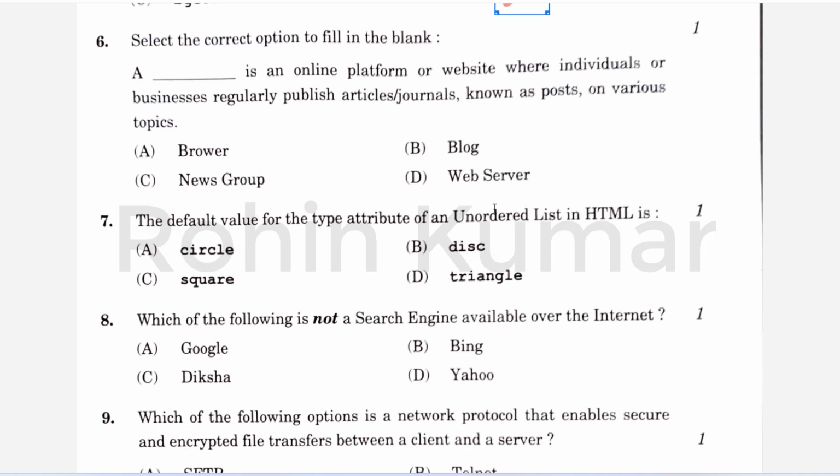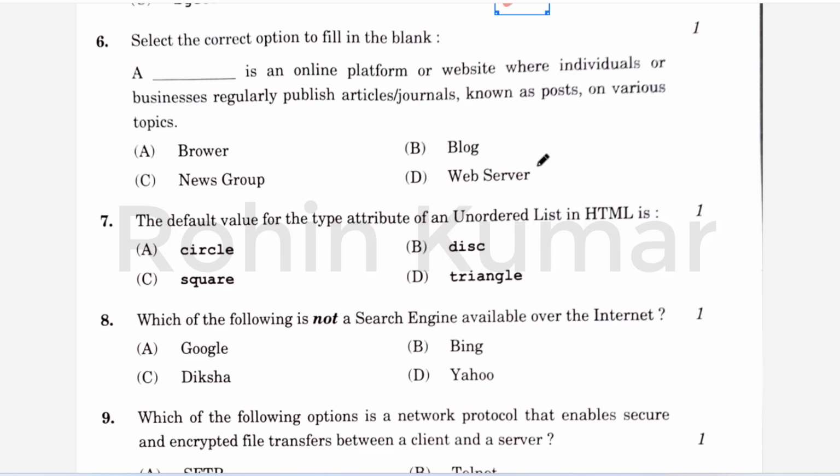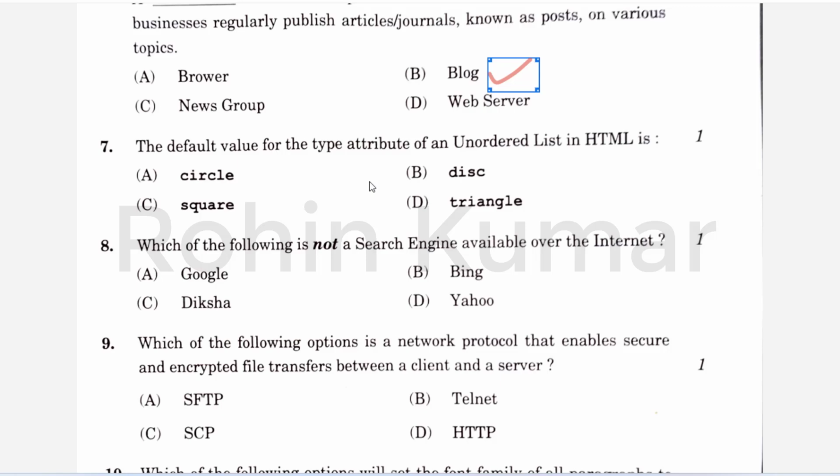Select the correct option to fill in the blank. A dash is an online platform or website where individuals or businesses regularly publish articles known as posts on various topics. तो फ्रेंड्स, आपको उस वेबसाइट का टाइप बताना है जहां पर रेगुलरली पर्सनल इंडिविजुअल्स और बिजनेसेस अपने आर्टिकल्स पोस्ट करते हैं। तो दैट इज़ ब्लॉग. So blog is the right answer, as all of you know that posts are mostly posted on the blogs.